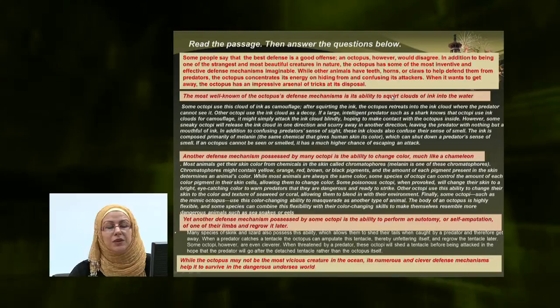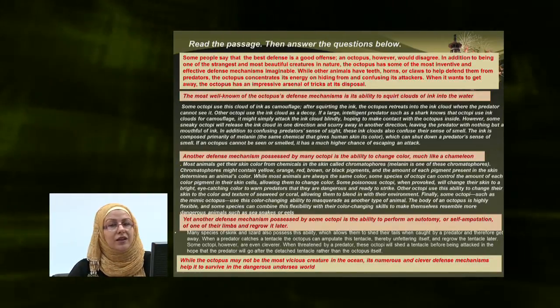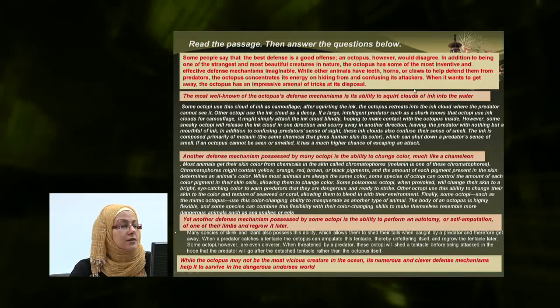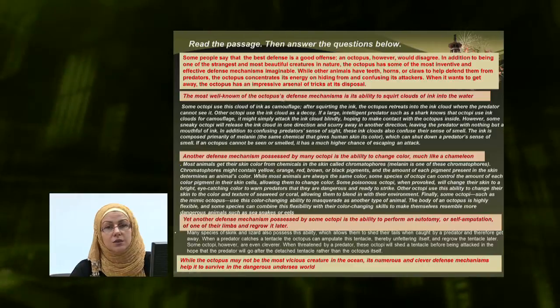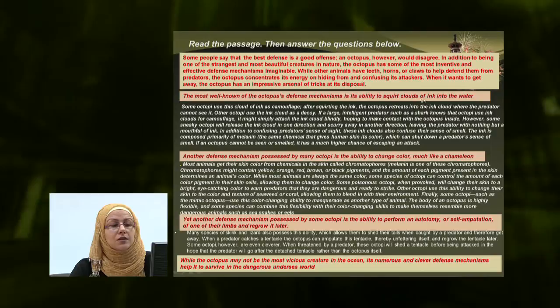If we go through the topic sentences of the paragraphs, we'll find that the main idea is reinforced again and again, but through sub-ideas. The topic sentence of paragraph 1 says, the most well-known of the octopus's defense mechanisms is its ability to squirt clouds of ink into the water. So now we have one of the mechanisms, or the most important one.